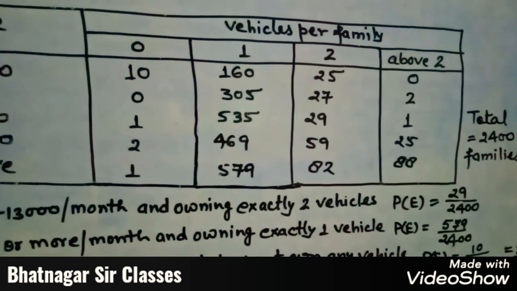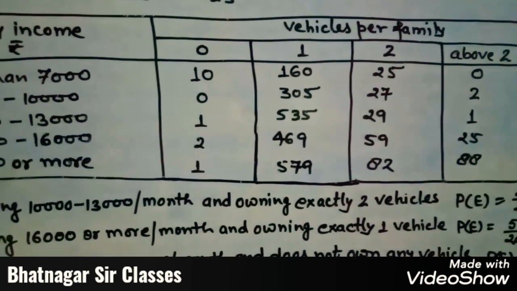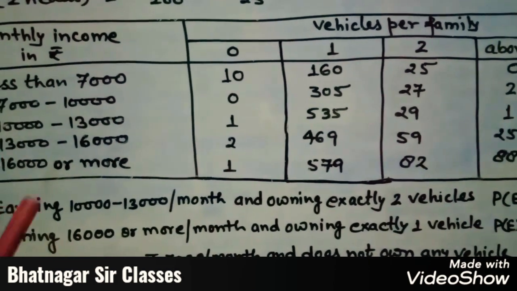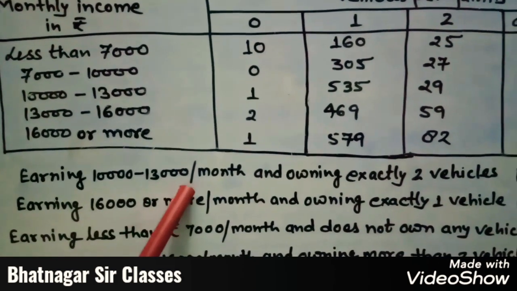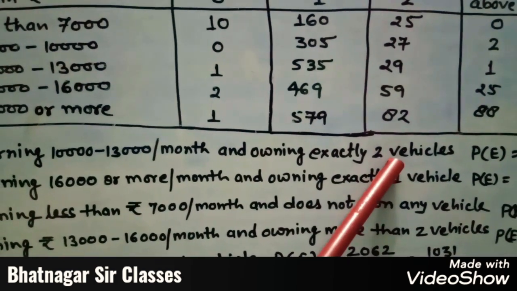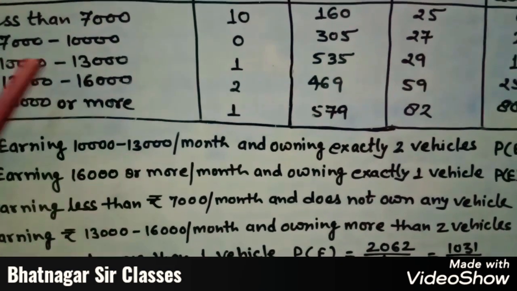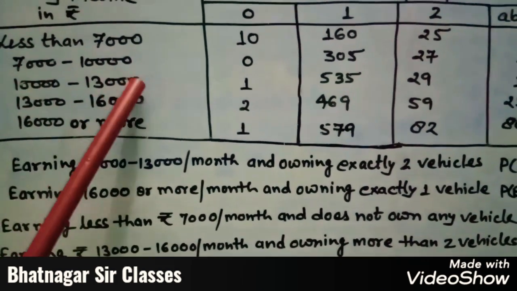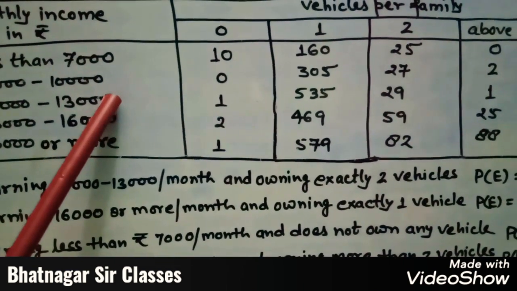Now come to the question: we have to find the probability that the family chosen is earning 10,000 to 13,000 per month and owning exactly 2 vehicles. So you have to check the slab 10,000 to 13,000 and exactly 2 vehicles.